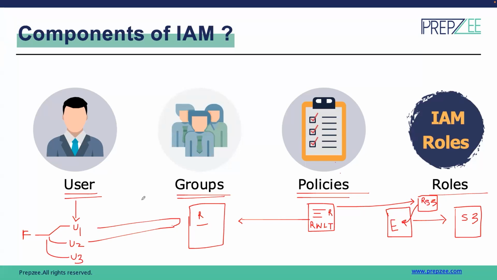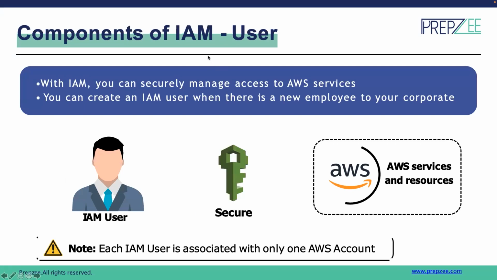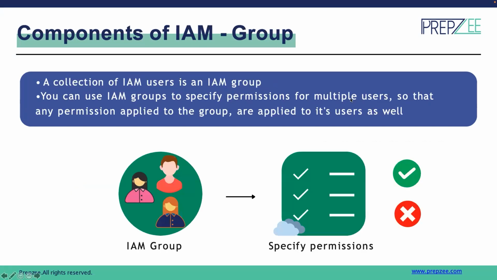That's how it works. So as we had discussed, first thing first, we have users. We can add IAM users who can have access to AWS services in our account. We can create an IAM user when there's a new employee who needs to work on certain services in our account. And a collection of IAM users is what we refer to as a group. In a specific group, we can attach multiple permissions. A single group can even have up to 10 different policies. These can be the predefined managed policies given by AWS that we refer to as AWS managed policies, or they can be customized policies as well, where we can have control on what kind of permissions they should have.